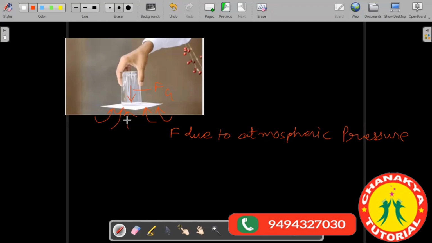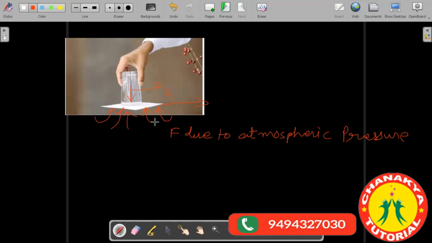So see here, if your glass is just straight and you slide the paper towards a side such that no air space is created. If any air space is created, the air will be able to enter inside the glass, and when air enters inside the glass, it will push the water downward. So it depends on your neatness of work, how neatly you can perform the trick.